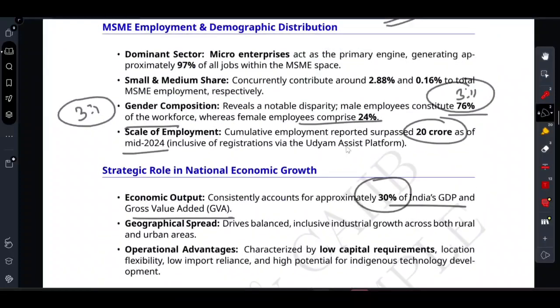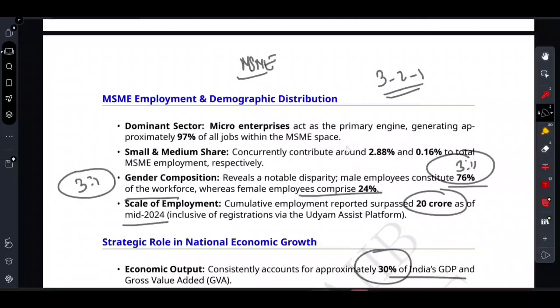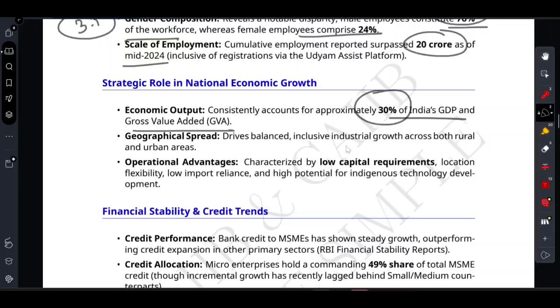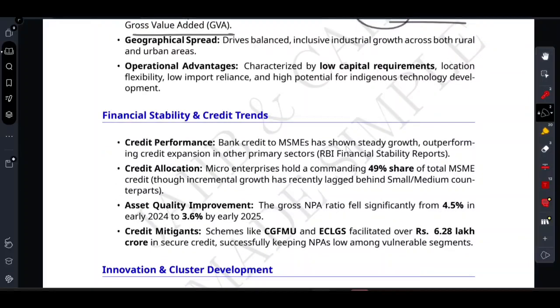You can see they have clearly mentioned that micro units generate 97% of these jobs, right? Small and medium units combined contribute barely 3%. Because they are the king, micro units also command almost half of the MSME bank credit. So a 49% share of the total MSME credit is through the micro units. So that is your 3 to 1 dashboard. It answers almost every demographic question that they can throw.